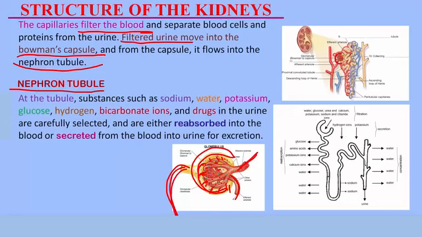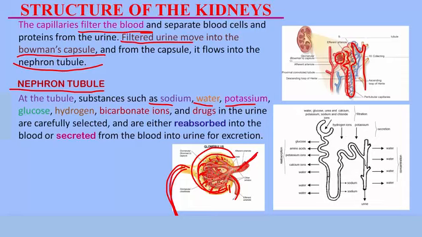So this is the glomerulus, and the whole of this coiled tube here is the nephron tubule. The nephron tubule is very long and it has several parts. At the nephron tubules, substances such as sodium, water, potassium, glucose, hydrogen, and bicarbonate ions, even drugs, are carefully selected. All of these substances were left in the urine that got to the Bowman's capsule. So as they get to the nephron tubule, it selects them carefully.